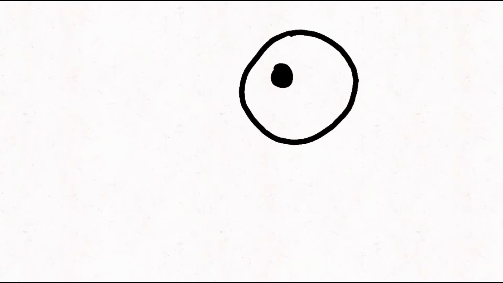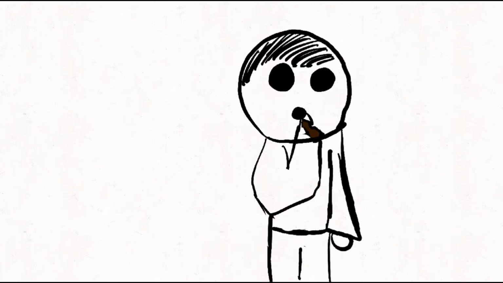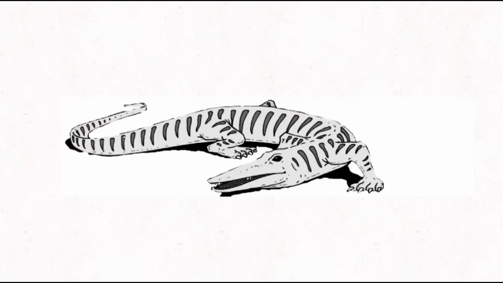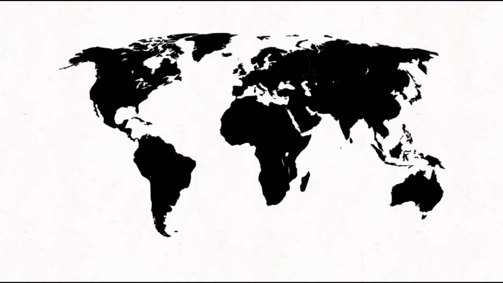This short animation is about how Wegener could have persuaded people had he been alive today, when there is so much evidence supporting his theory. First, we have the Mesosaurus, a crocodile-like animal, whose fossils were found in both South Africa and eastern South America. It is doubted that the Mesosaurus could have swum all the way from Africa to South America.